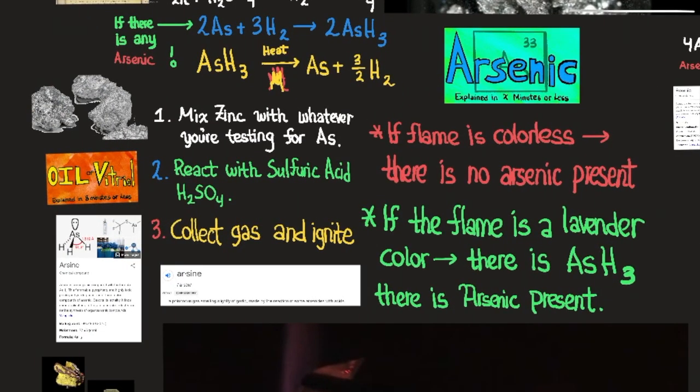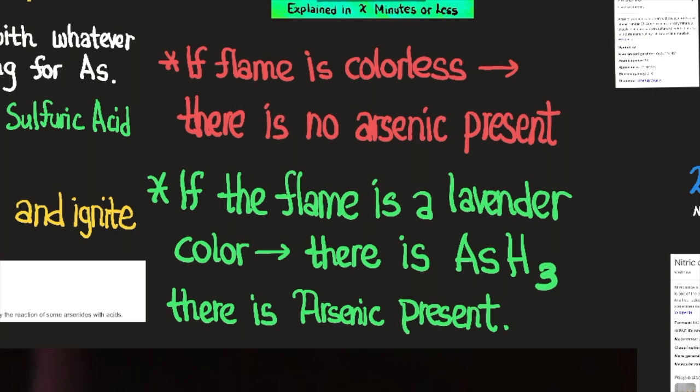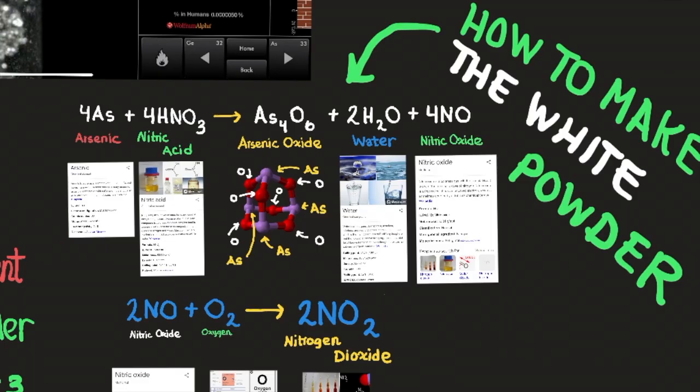So the arsine gas, you burn it if the arsine gas is produced, which indicates that there's arsenic present. It combines with the hydrogen from the sulfuric acid. If the flame is colorless, there is no arsenic present. It's just hydrogen gas. If the flame is a lavender color, then there is arsine gas. Its molecular formula is AsH3, and there is arsenic present again. So here's a continuation of the molecular formula that I previously presented, with arsenic and nitric acid creating arsenic oxide with water and nitric oxide.